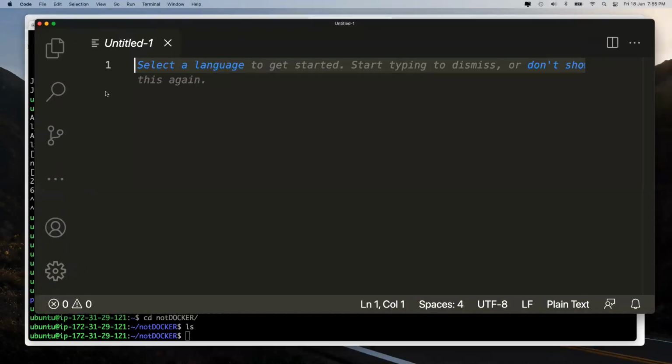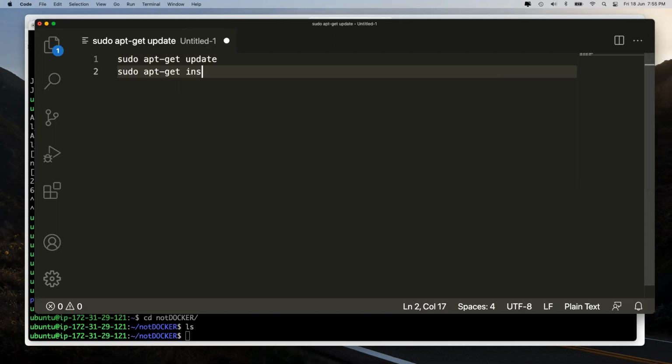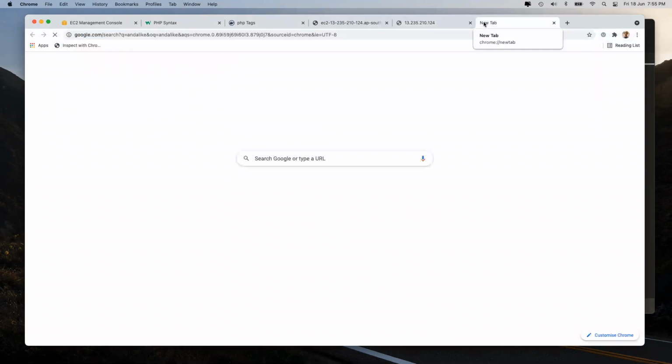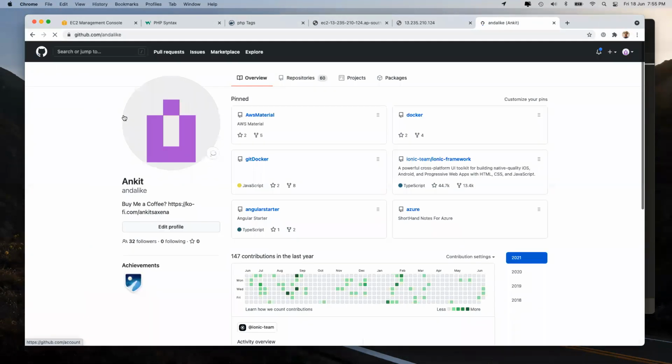And I want to believe that you will understand this script. So sudo apt-get update, then sudo apt-get install -y apache2, right? Then I will do a clone of my repository, because at this point Apache 2 is already there. Then I will go and get my repository. You understand what I'm doing now. If you haven't done anything with Docker, just pay attention for the next 20 minutes. Whole Docker is completed in this one only. Okay, let's get started.